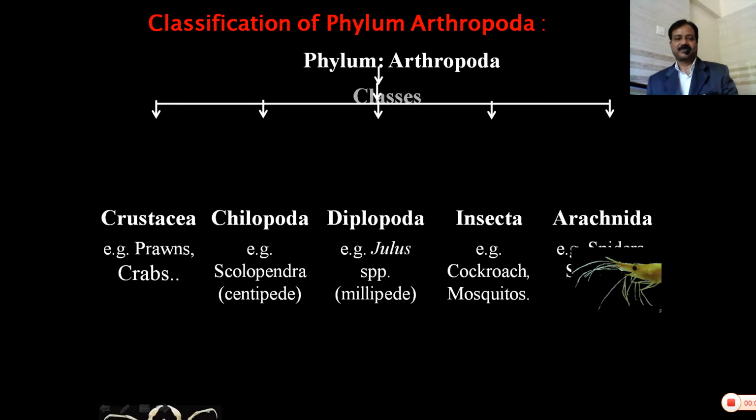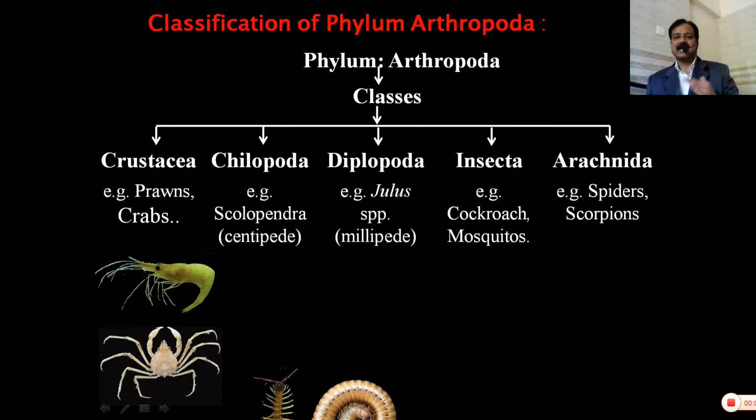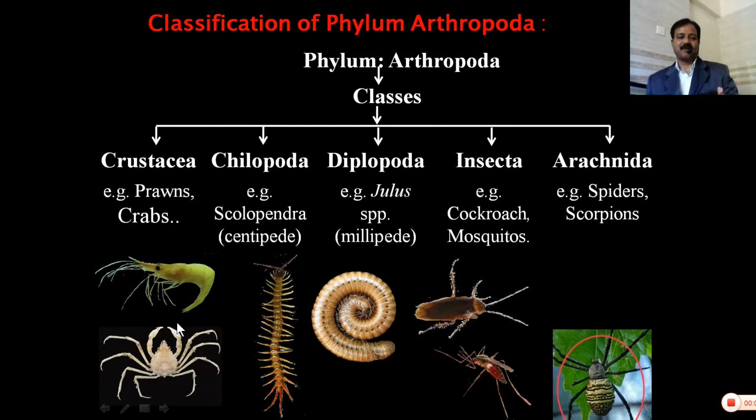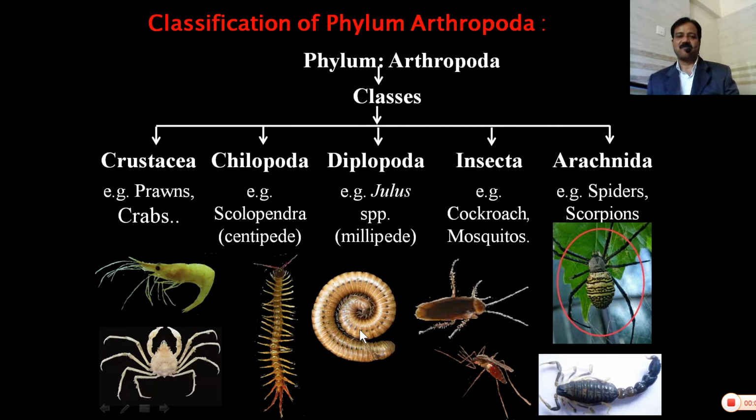Now the classification of phylum Arthropoda. Phylum Arthropoda is generally classified into 5 classes. It is a general classification of phylum Arthropoda. These classes are class Crustacea, Chilopoda, Diplopoda, Insecta, and Arachnida. Examples of Crustacea: prawn, crab. Example of Chilopoda: centipede. Example of Diplopoda: Julus. Example of Insecta: say cockroach, mosquitoes. Example of Arachnida: spider, scorpions, etc.